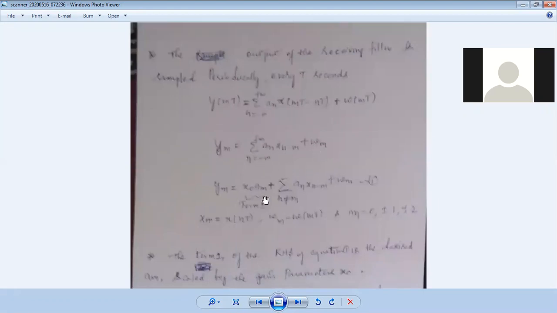Just substituting back and rearranging this, we get x(0), the value at which you are going to get the desired signal. That is why we have taken the x(0) value. The x(0) value is the real term, and the remaining terms are multiplied by the sum of the signals, which is due to inter-symbol interference and noise signals. This is the first term on the right hand side.